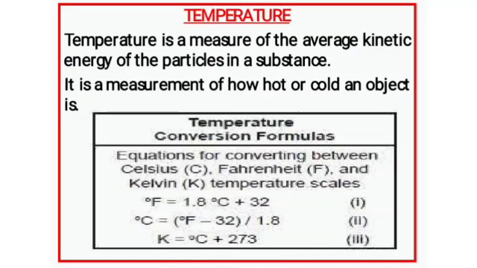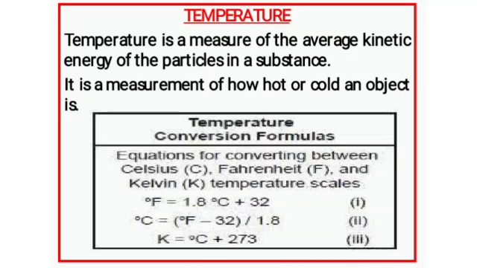It is a measurement of how hot or cold an object is. Next, you observe the column, you can see the equations for converting between Celsius, Fahrenheit and Kelvin. Just note down how we can convert degrees Celsius into Fahrenheit, Fahrenheit into degrees Celsius and degrees Celsius into Kelvin. So just note down the formulas.